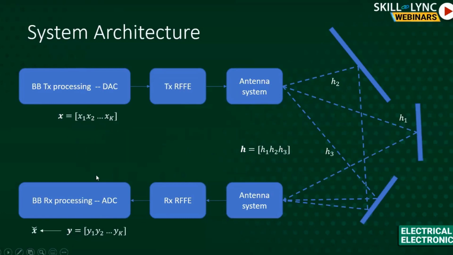And from Y, the goal of this receiver, we call it the baseband receiver processing, is to extract X hat. We cannot extract X exactly, which is our goal, but we can get an X estimate. That's why I presented X hat. The goal is to use this Y and get this X again, because we have to undo all these corruptions that are happening in the channel.